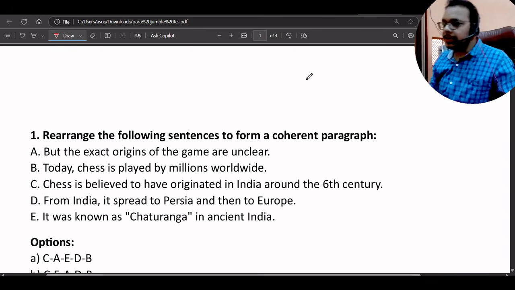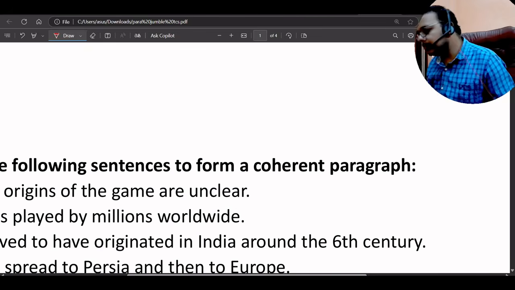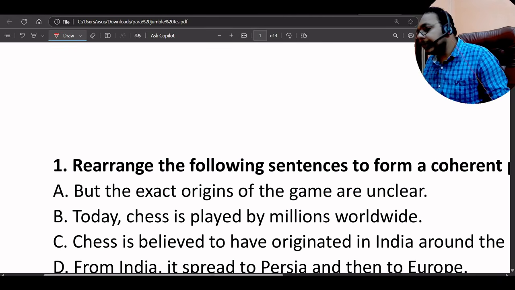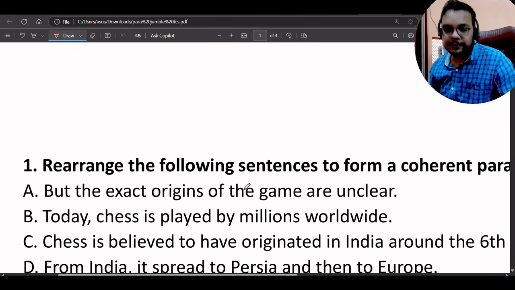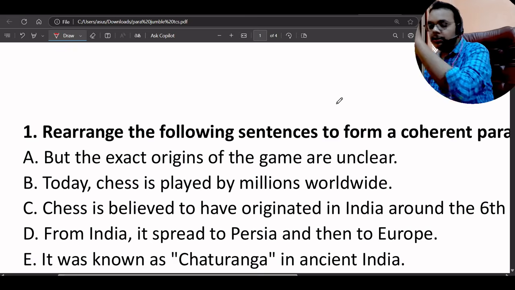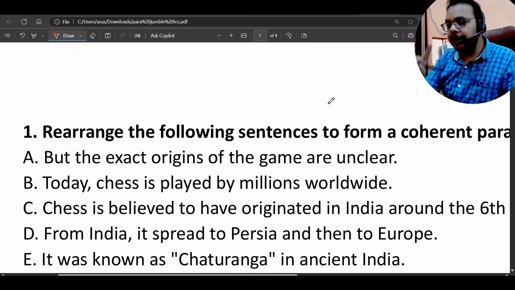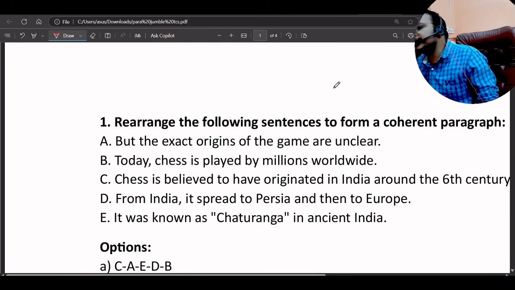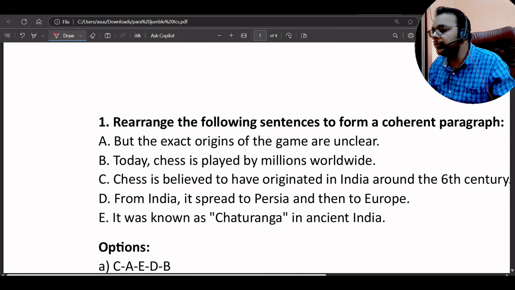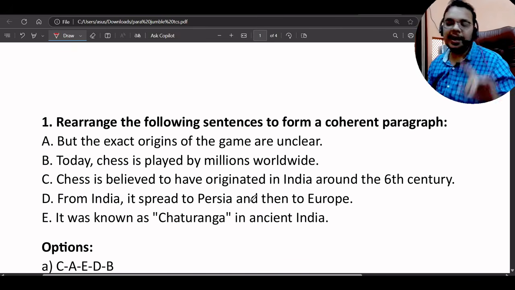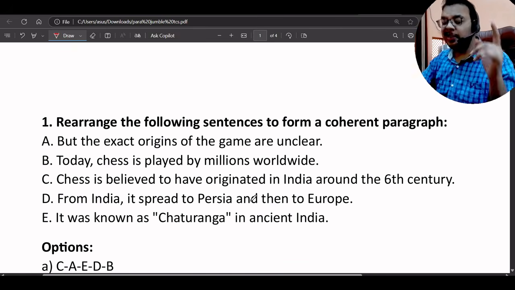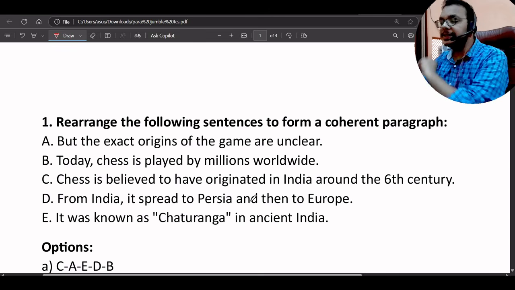But again, I am just reminding you that it is a type in the box kind of questions. These are not MCQ. So we actually need to read the whole sequence, and after reading the whole sequence, we need to type the correct order. There will be no MCQ in the actual exam. So let's start with question number one, and I will be explaining you with the rules how we can solve these kind of questions.